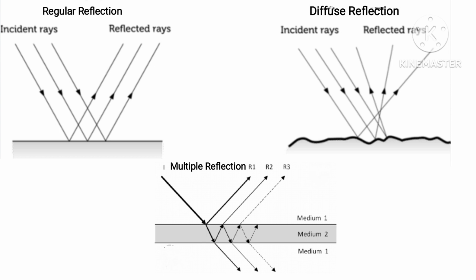In this diagram, we can see a surface built from a non-absorbing powder such as plaster, or from fiber such as paper. White marble reflects light diffusely with great efficiency. Many common materials exhibit a mixture of specular and diffuse reflection. And the third diagram is of multiple reflection.